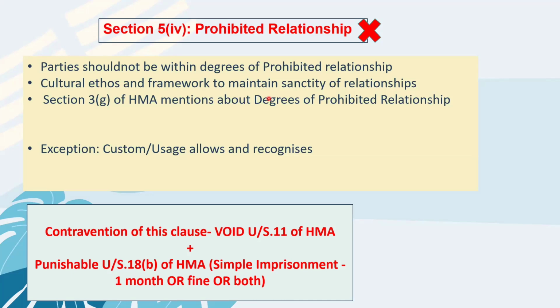So marriage between those degrees of relationship was prohibited, to maintain the respect and sanctity of that relationship. Now, prohibited relationship is defined under Section 3G of the Hindu Marriage Act, which talks about degrees of prohibited relationship.